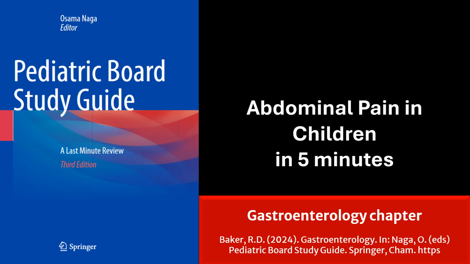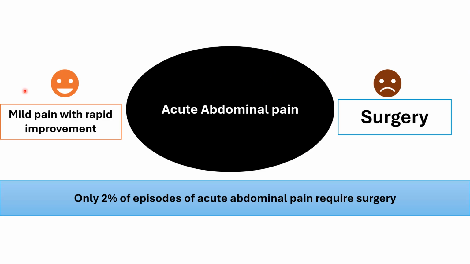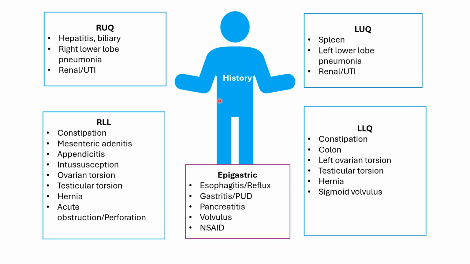Abdominal pain in children. Differential diagnosis of abdominal pain in children. Luckily, in most children with abdominal pain, the pain is mild with rapid improvement, and only a few, 2% of episodes of acute abdominal pain, require surgery. The most important step in making a diagnosis of abdominal pain in pediatrics is a detailed history.